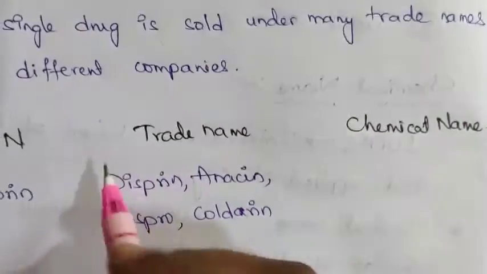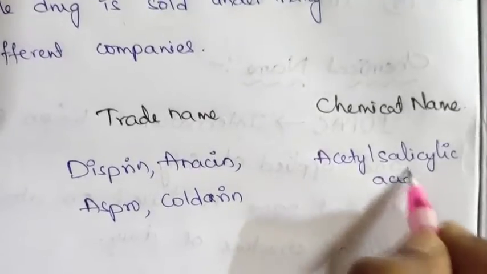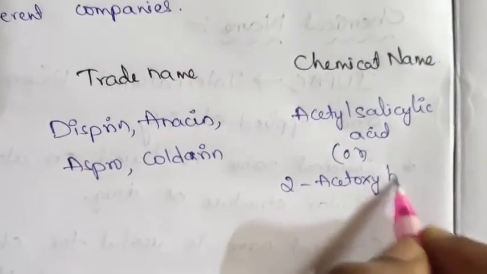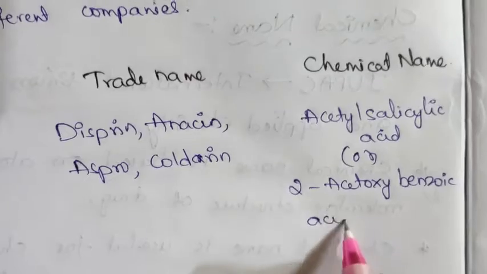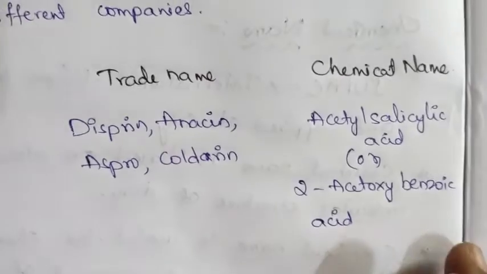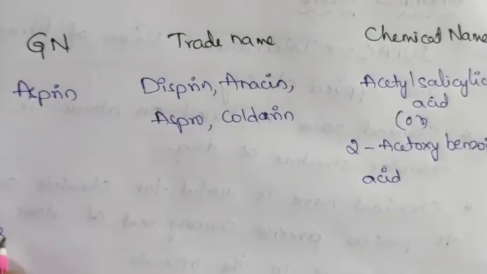Chemical name of aspirin is acetyl salicylic acid or 2-acetoxy benzoic acid. This is the chemical name for aspirin.